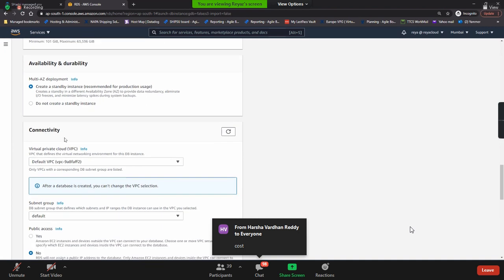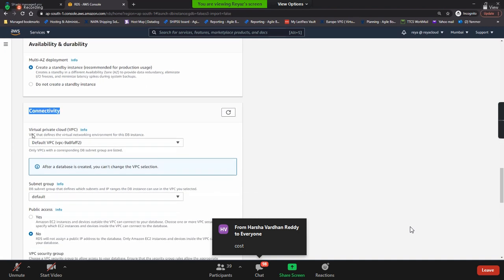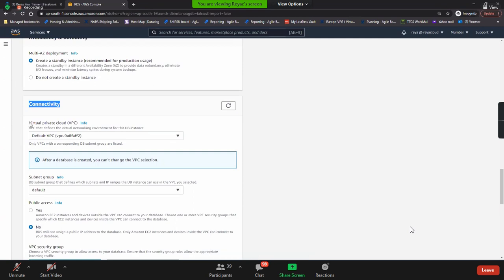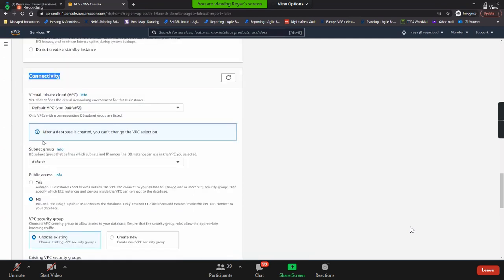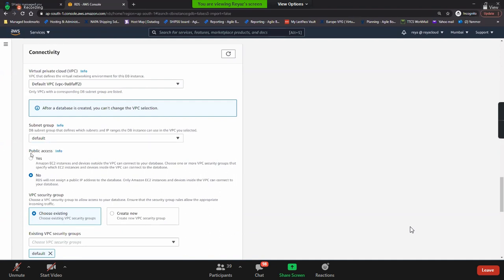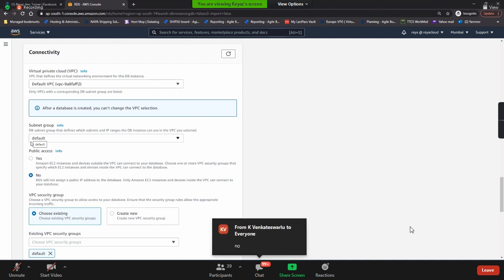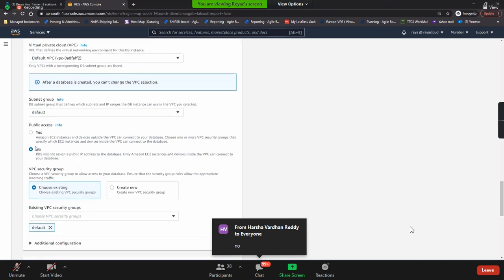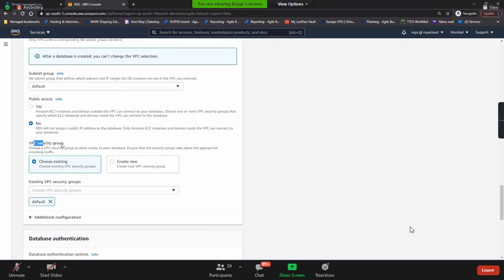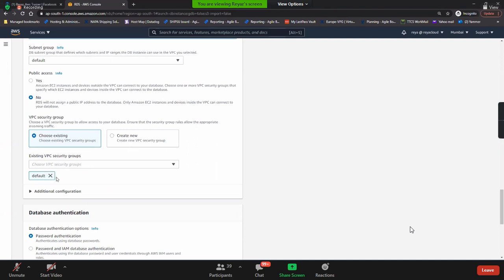Nice. And connectivity. Definitely your databases should be inside the VPC. And subnet group, select default. And then publicly accessible, guys. In general, in your production environment, should your database be publicly accessible from outside? No. Definitely no. But here in our case, as we are learning, we need to connect to it from outside. We need to enable yes. But in production, remember no. And VPC security group, at the moment we have a default security group, right? Default security group is already selected over here.